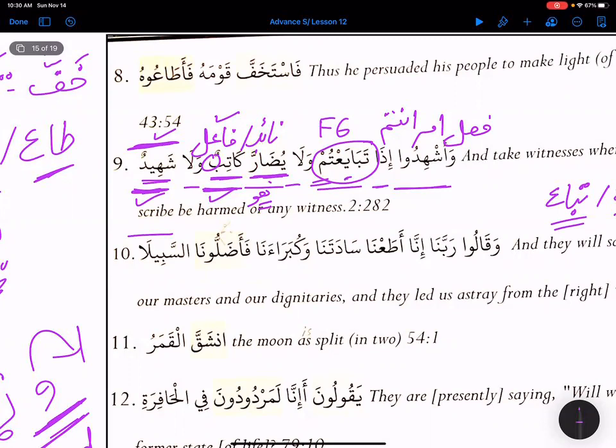The other party should not deceive them. So Allah subhanahu wa ta'ala, with one word, is killing two birds with one stone. How amazing it is.